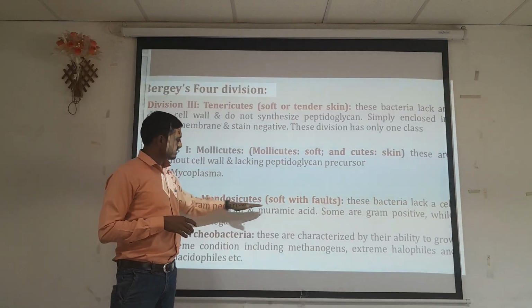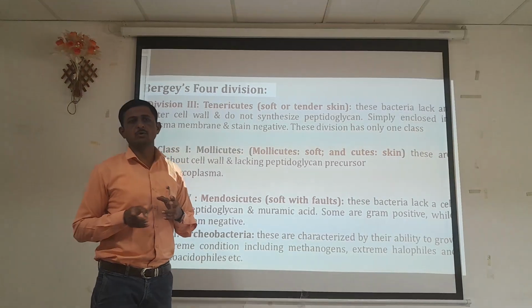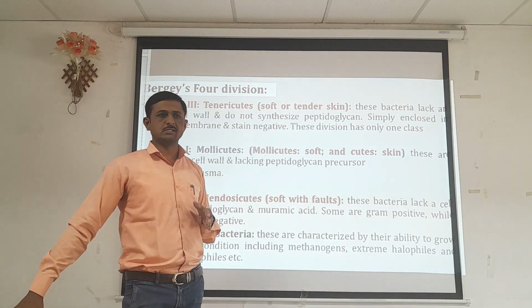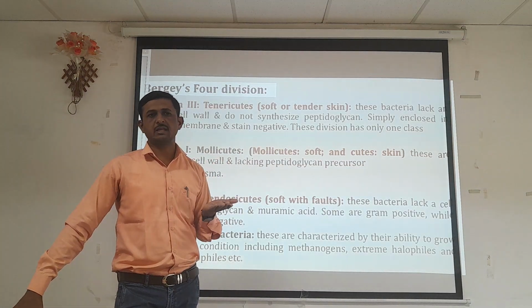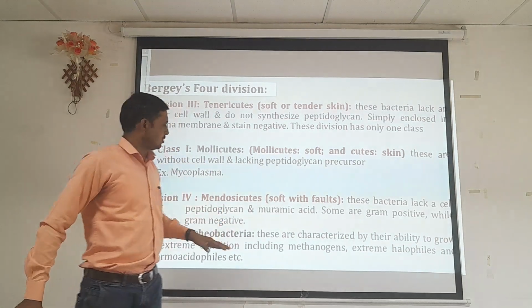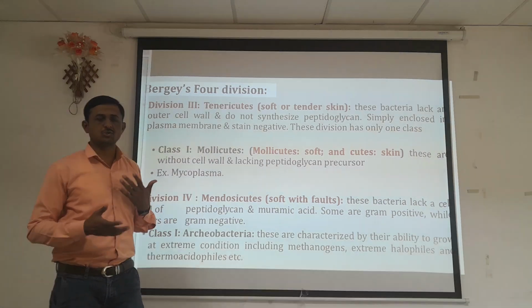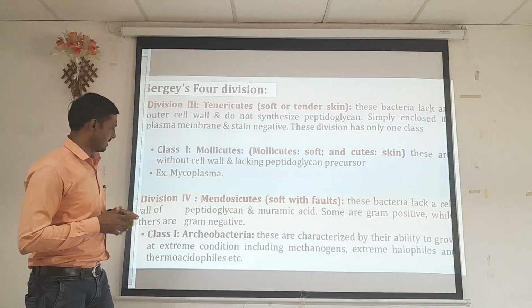So both gram positive and gram negative organisms can be included in the fourth division. As the bacteria appear gram positive, that means they contain peptidoglycan, but as they appear gram negative, they lack the peptidoglycan. So it is a group of organisms which shows characteristics of both gram positive and gram negative organisms.